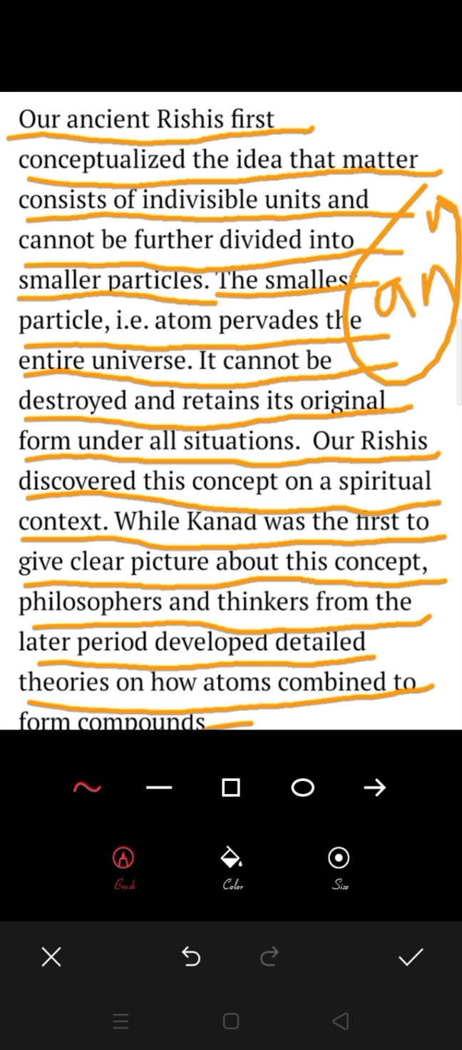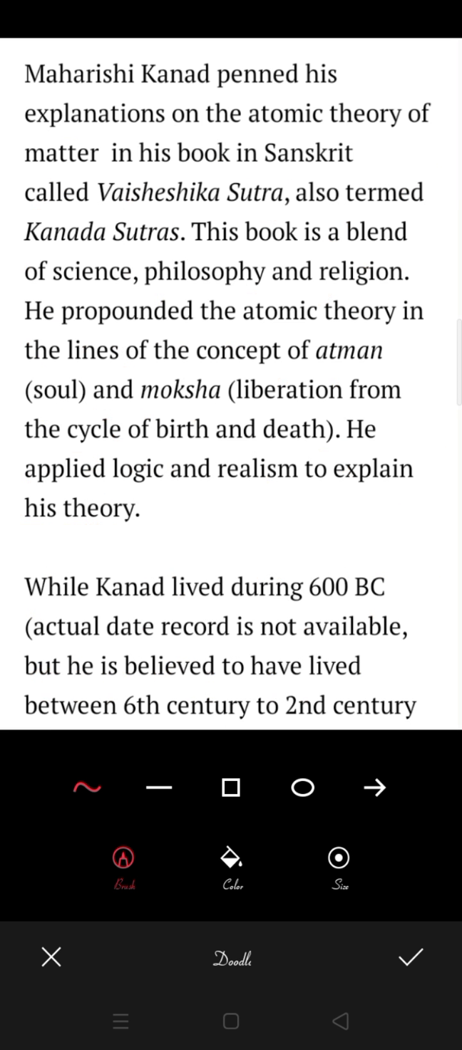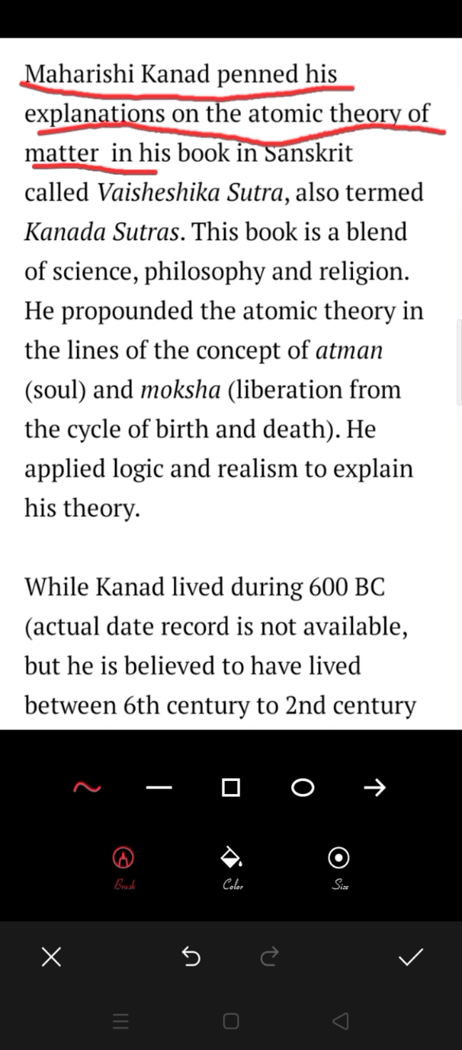Then later he discovered that Anu is being created by even smaller particles than Anu. Then he named them Paramanu. Anu is created by the smallest particle known as Paramanu, and the Paramanu is not divided anymore. I hope you understand. So Maharishi Kanad penned his explanation of the atomic theory of matter in a book